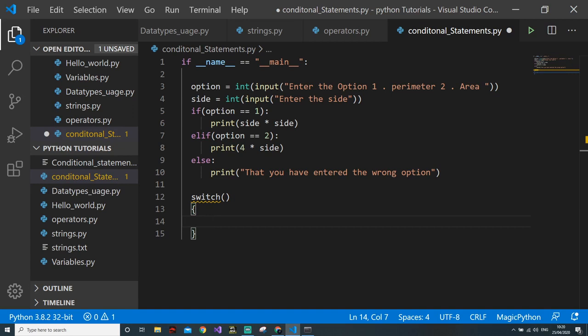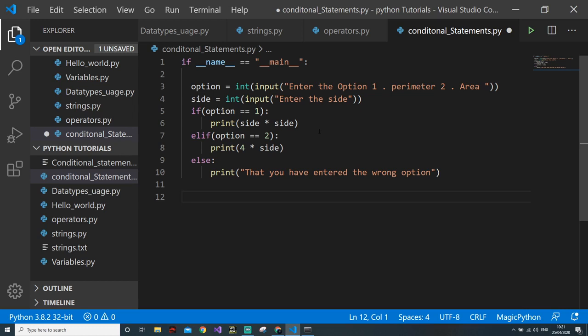Oh, this is something, a big thing. Before going to switch, we will go through one more statement, and this is very interesting. I thought there is a switch case in Python, but actually there is not, and I'm sorry for my misunderstanding. Switch case is represented in various different languages, but there is no switch case in Python. So there is only the option of else if for you now.